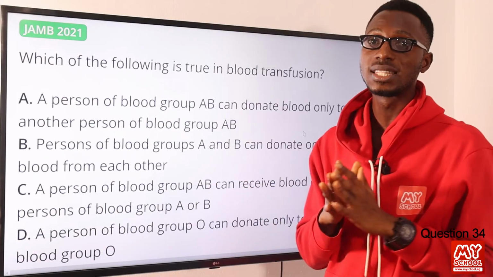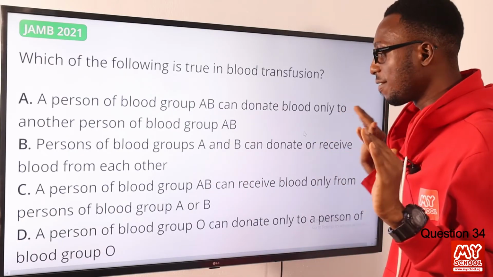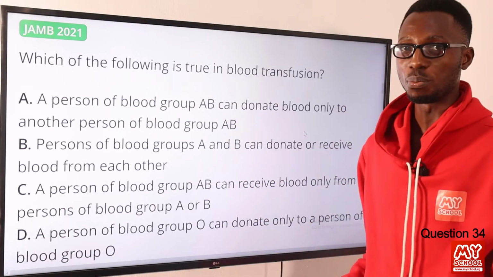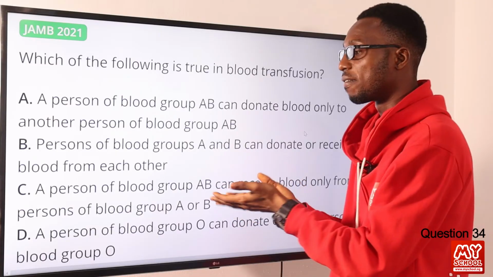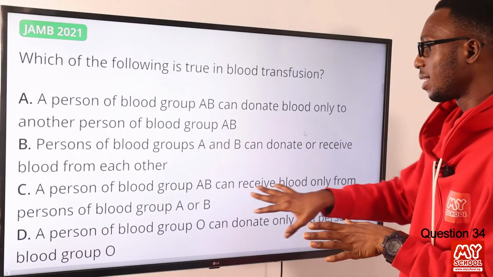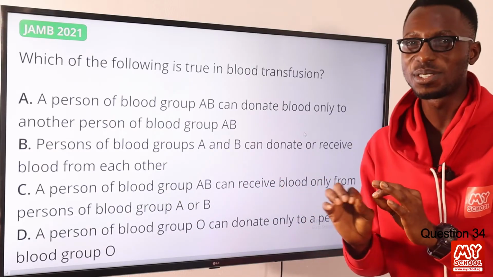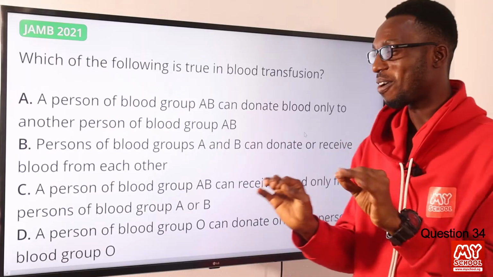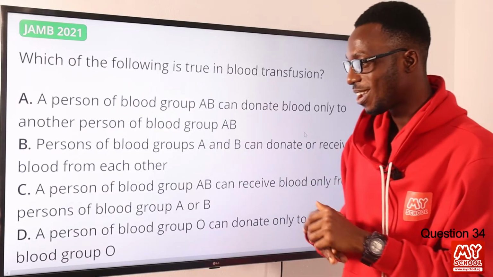AB has no antibody, so it can receive blood from any other blood group. So it's referred to as a universal recipient. So this is incorrect, or it's partly correct. We want something that is true in all aspects.